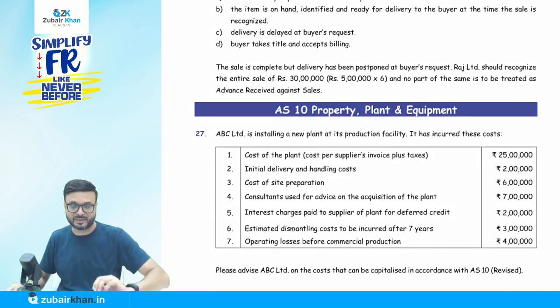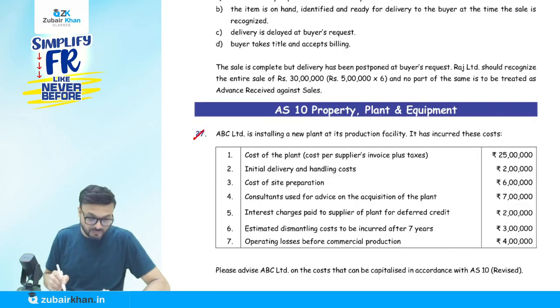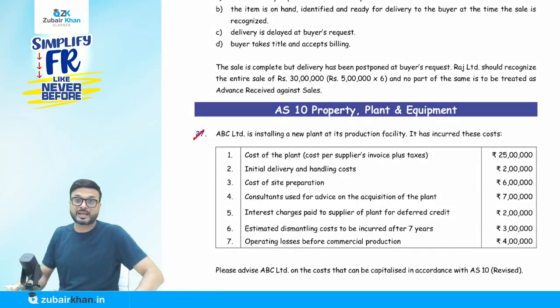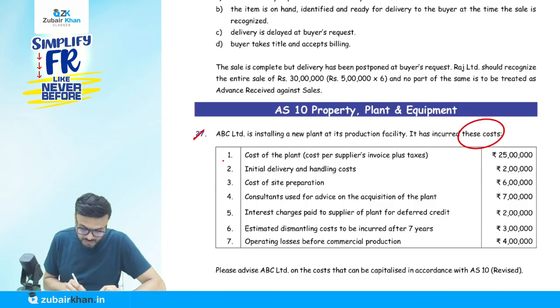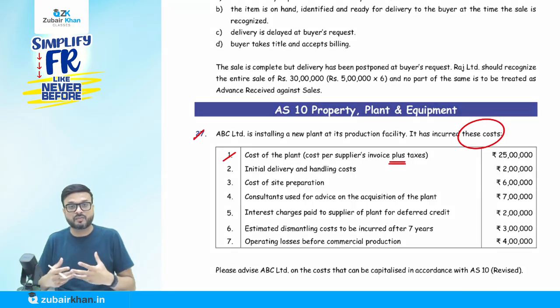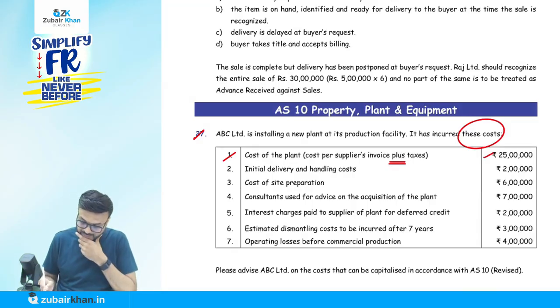So what I will do now, we'll cover the question. Very simple accounting standard. Now, my favorite question is to ask a student to calculate the cost of PPE. Okay. Now, ABC Limited is installing a new plant at its production facility. It has incurred these costs. What are these costs? Cost of the plant, cost plus taxes. If those taxes are non-refundable, add to the cost of the PPE. Okay, this is correct. 25 lakh. Initial delivery and handling cost, yes, we covered, 2 lakh. Cost of site preparation, yes, 6 lakh. Consultant used for advice on the acquisition of plant, correct.